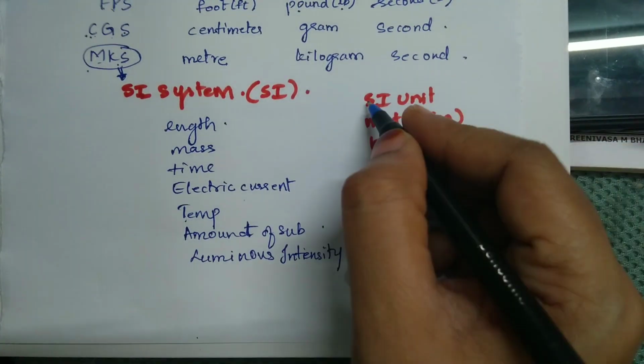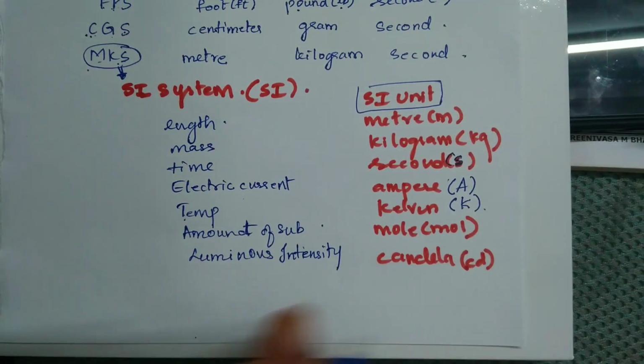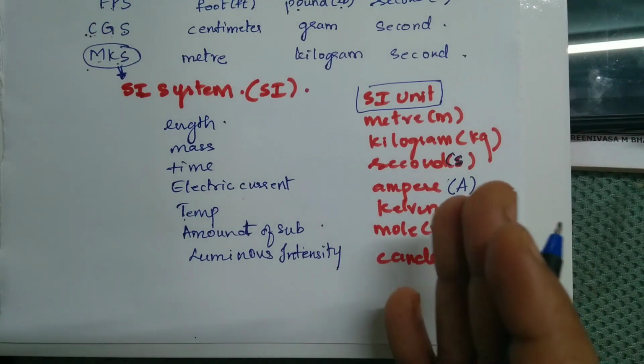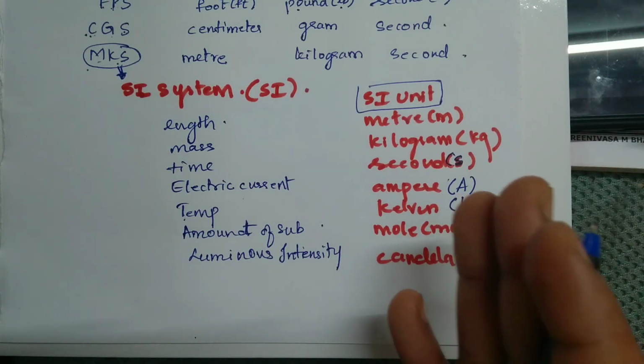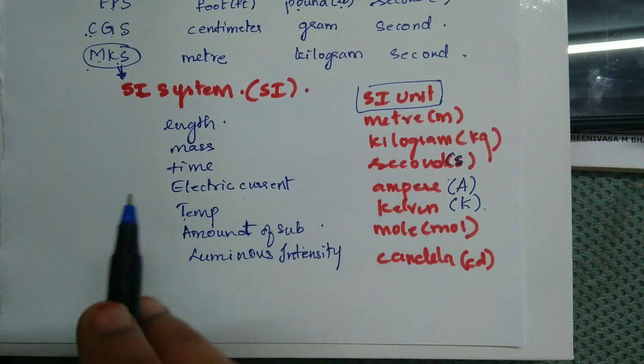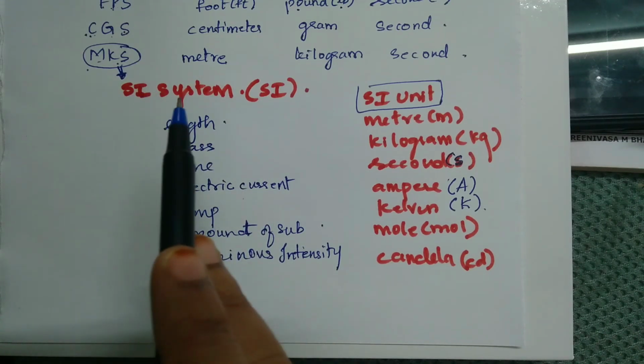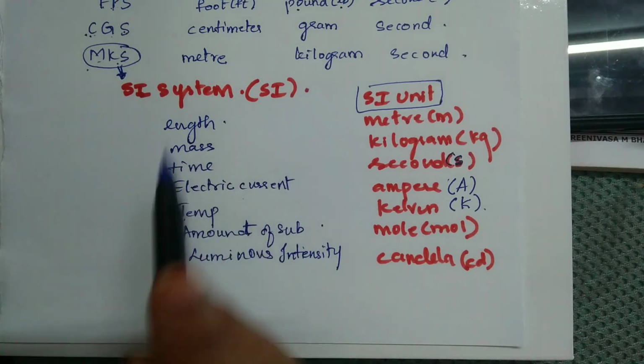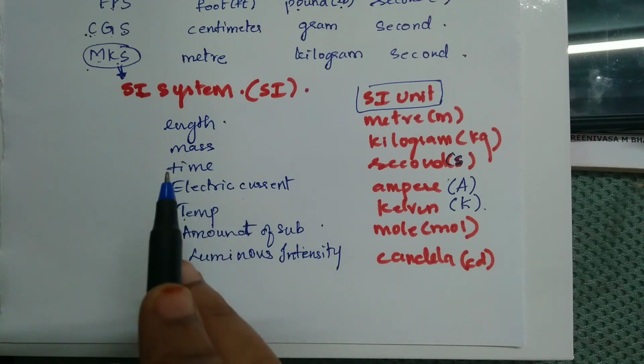In my next video, we shall be discussing dimensions. In order to understand dimensions, you need to know the SI unit for a particular physical quantity.